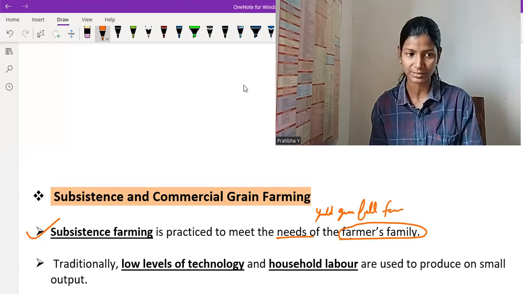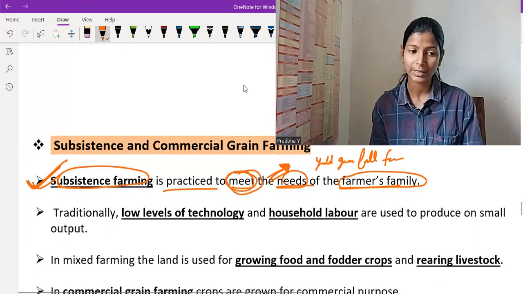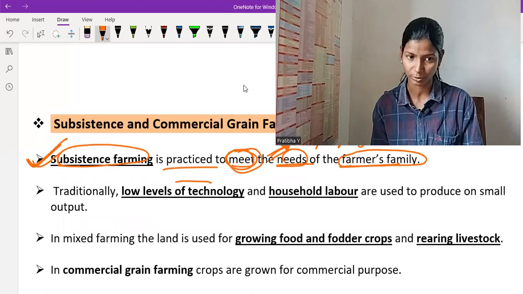That is called subsistence farming. That means if any farming is done to meet the need of the farmer's family only, that is called subsistence farming. Traditionally, low levels of technology.